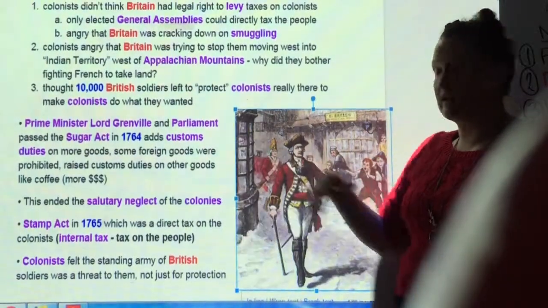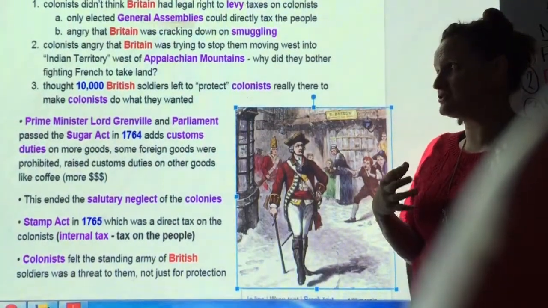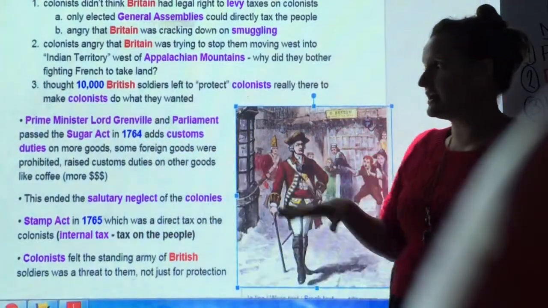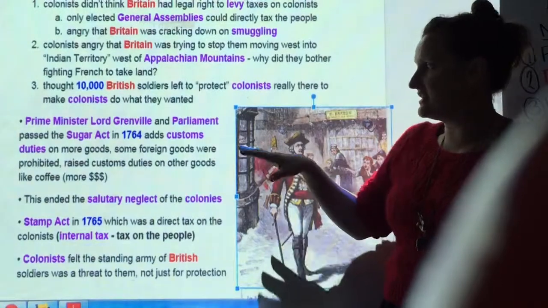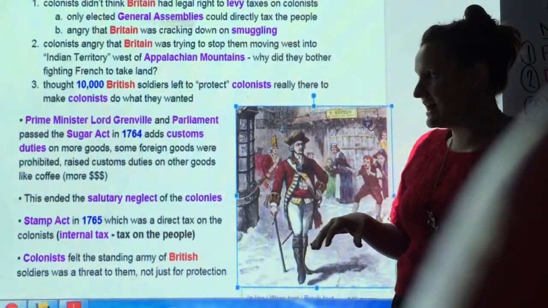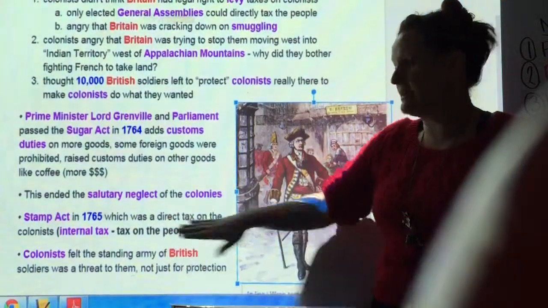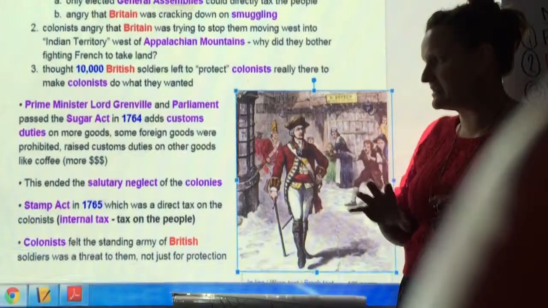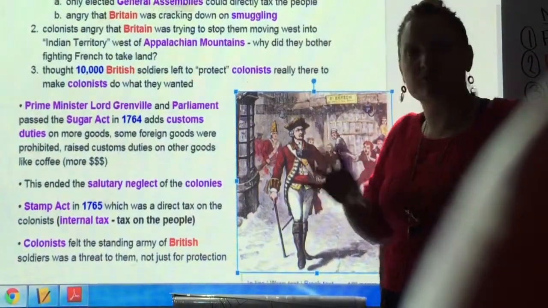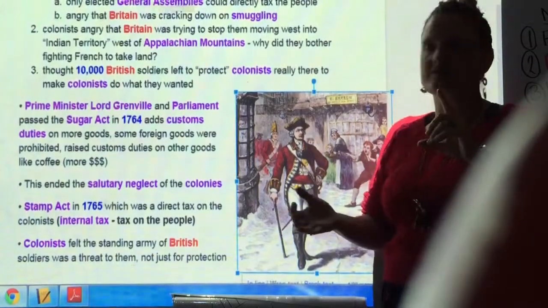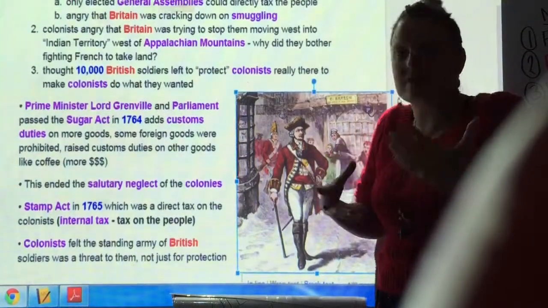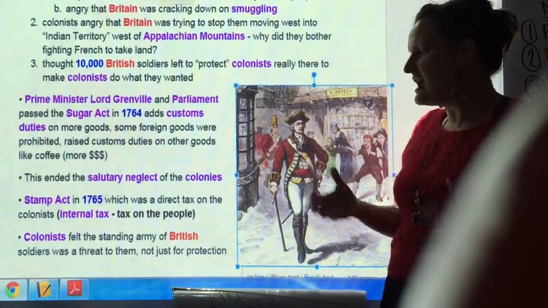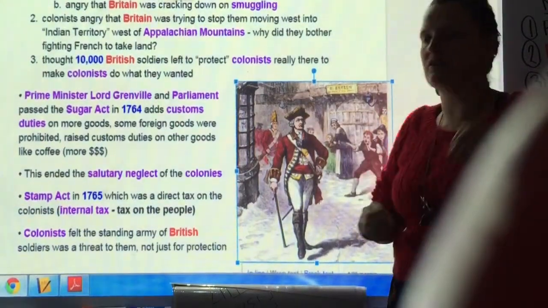Prime Minister Lord Grenville, he's the one who passed the Sugar Act and the Stamp Act. Sugar Act of 1764 were customs duties on things like sugar and coffee and things like that. And the Stamp Act of 1765, which was a direct internal tax on anything with paper. I'm talking about playing cards, deeds. So if you got married and you had to have a formal piece of paper, you had to pay a tax on that. And so it was a direct tax on all the colonists.